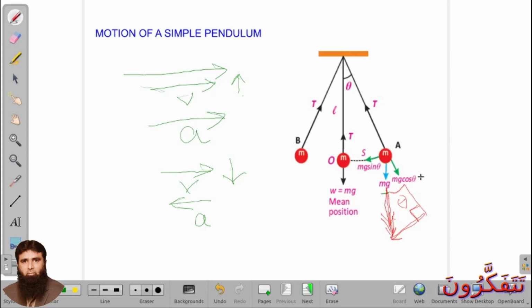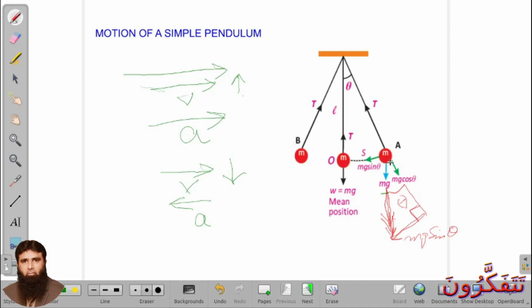So here that is mg cosine theta, and this is mg sine theta. This mg sine theta, when it acts on this ball, moves the ball towards O, towards the mean position.